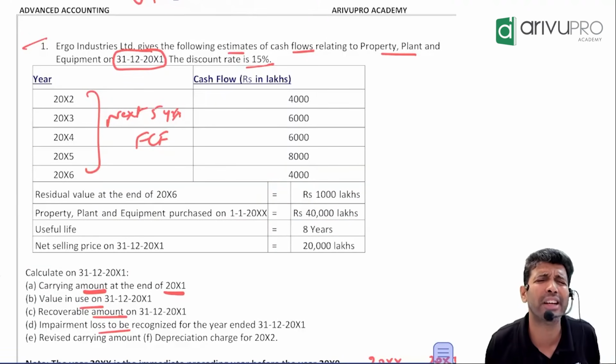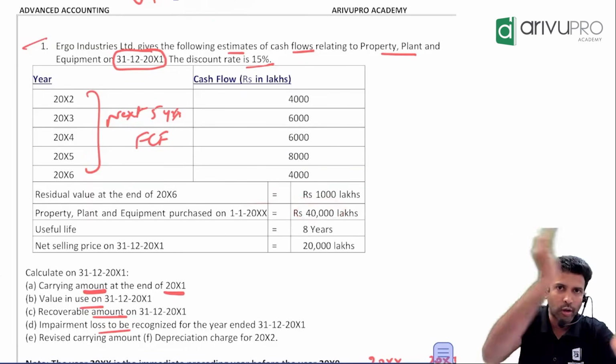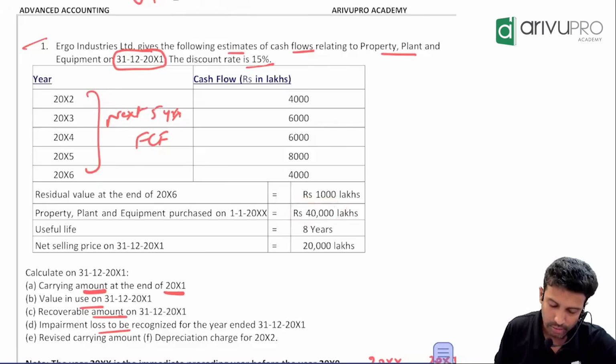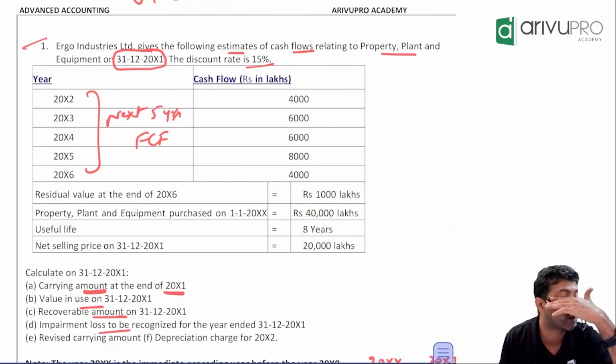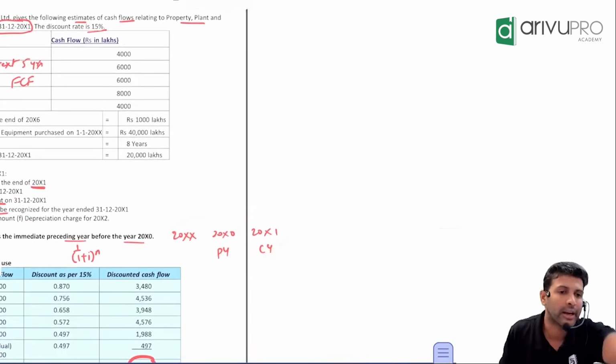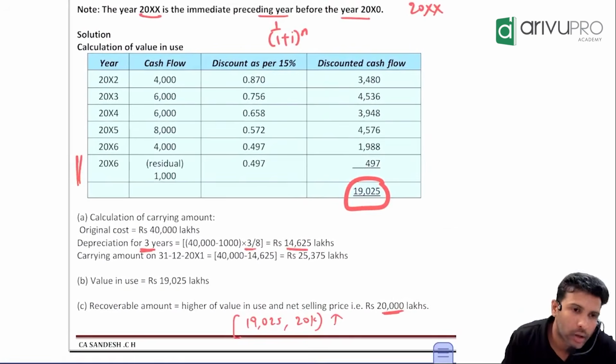40,000. Simply, we need to depreciate the asset for how many years? 3 years. How do you calculate? When you buy the asset, original cost and carrying amount are the same, which is 40,000 minus residual value. How much is the residual value? 1,000, divided by life. Life is 8 years. Do this: 40,000 minus 1,000 divided by 8. That gives depreciation for 1 year. We need it for 3 years, so multiply by 3. 14,625 is the total depreciation.